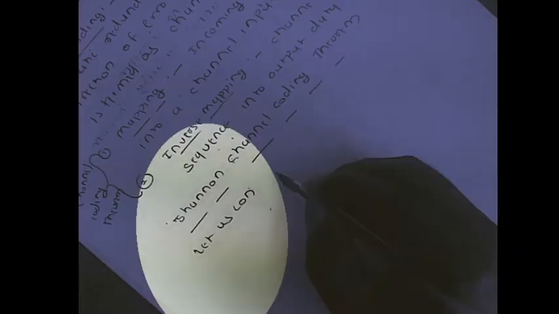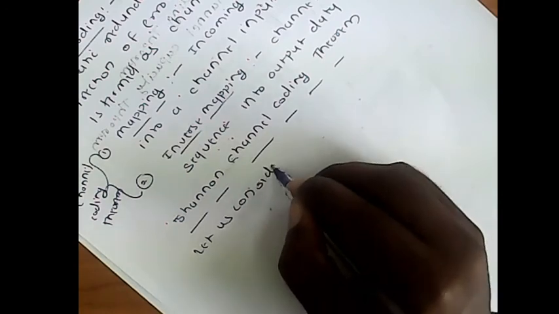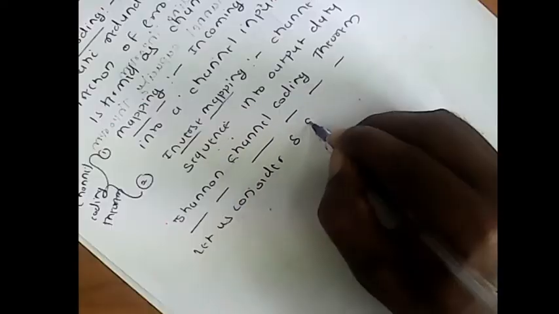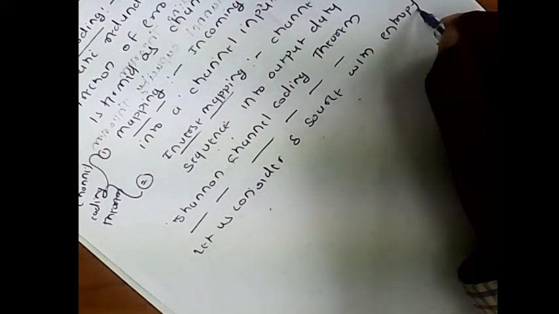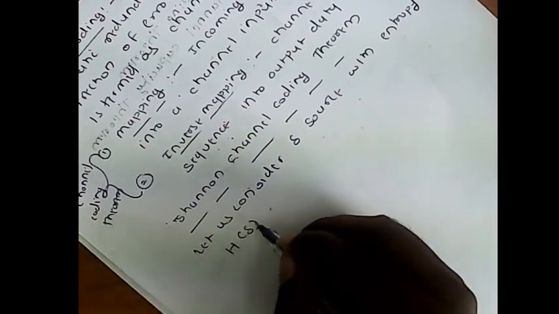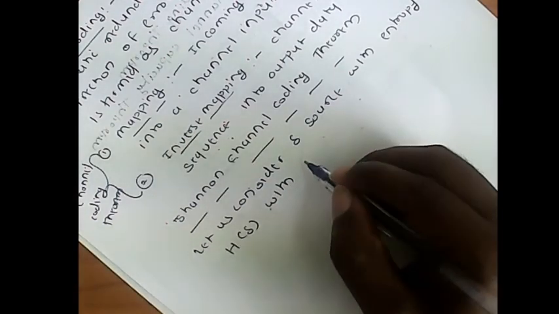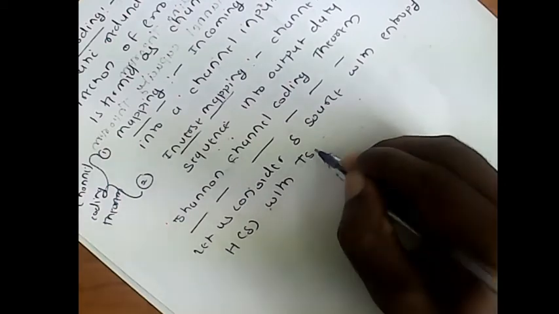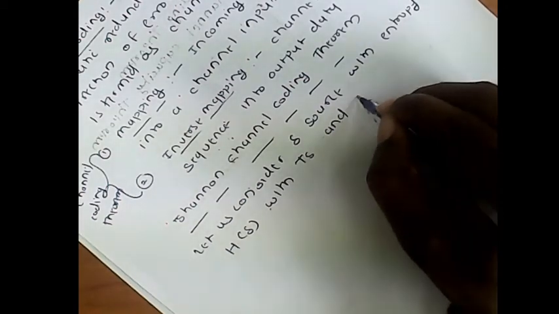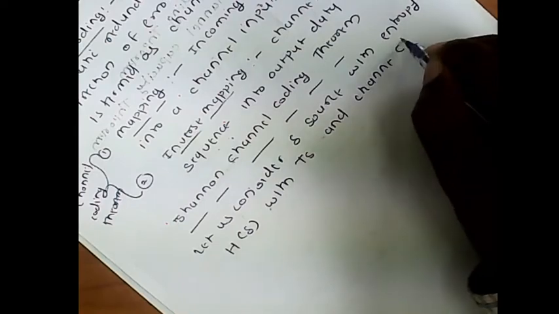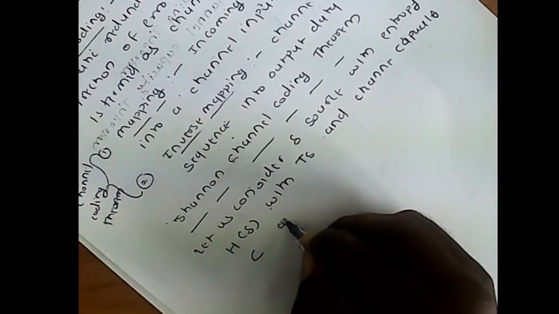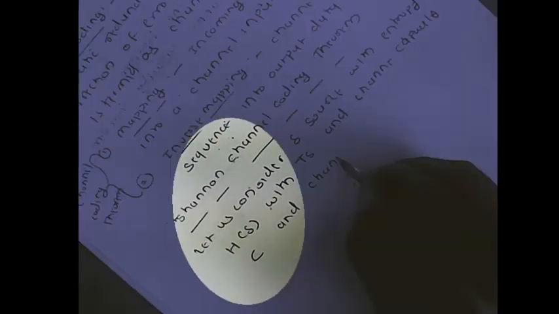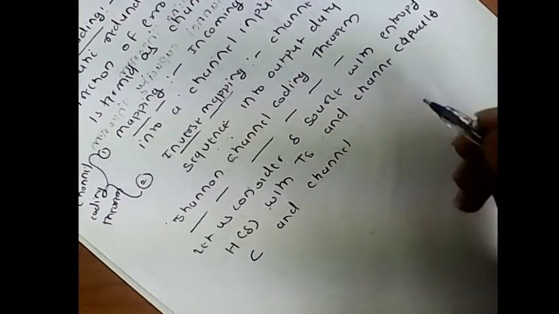Let us consider a source with entropy H(S) and source symbol time Ts, and similarly the channel capacity is given by C, with channel time Tc in which it generates the symbol.